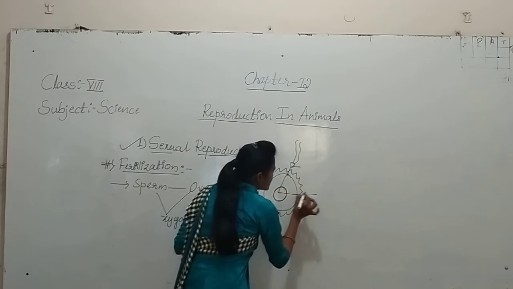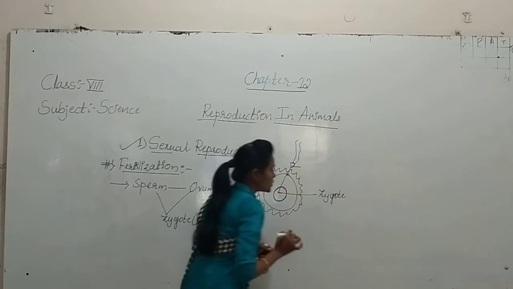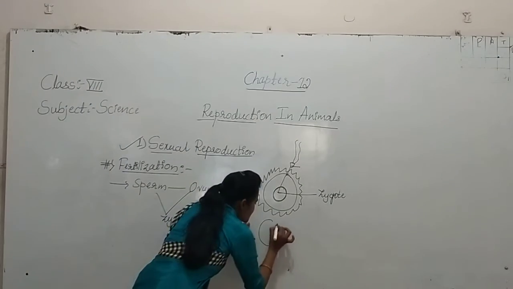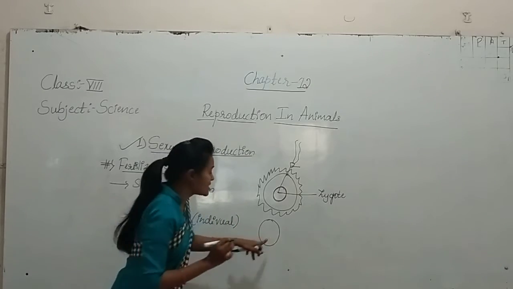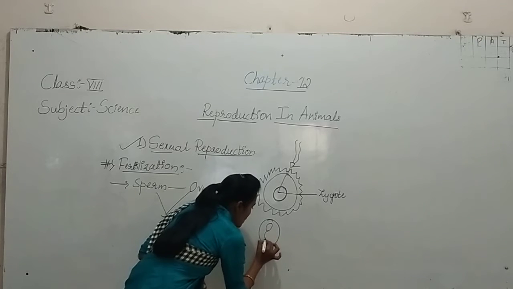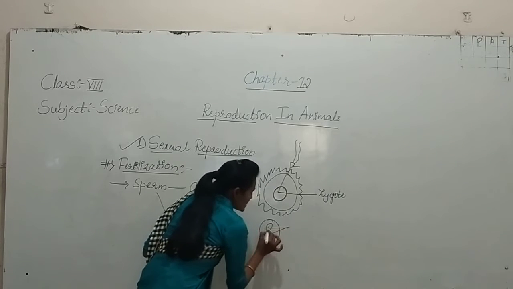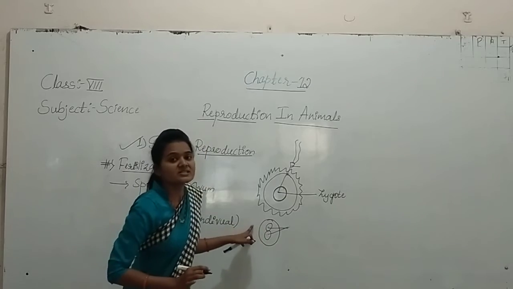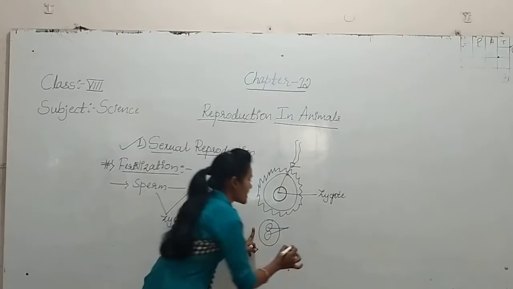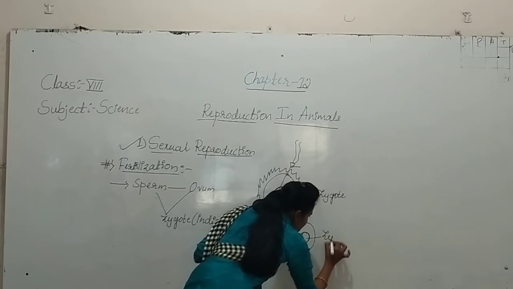When the single nucleus of the sperm is in contact with the single cell of the egg, which is also a single nucleus, they fuse with each other and form a zygote.